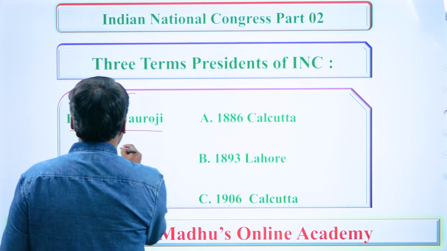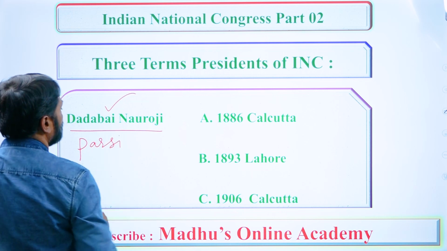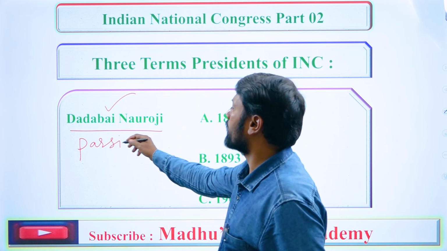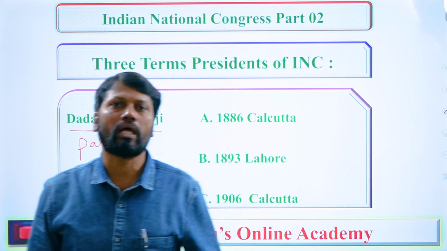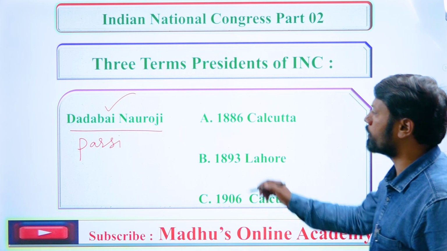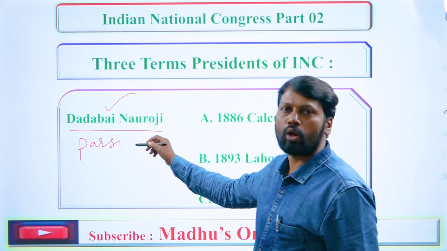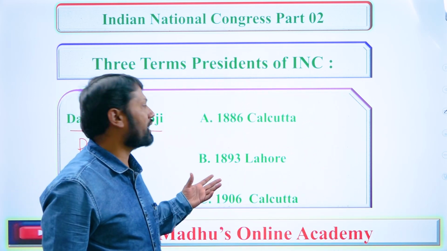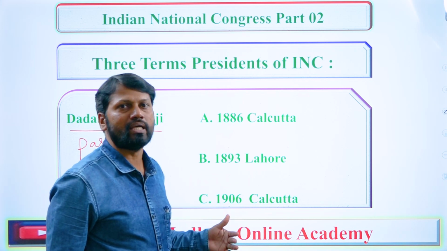Dadabhai Naoroji was a Parsi. The Parsis followed the religion of Zoroastrianism. As you know, Zoroastrianism was founded by Zoroaster. Those who follow Zoroastrianism are called Parsis. Actually, their original country is Persia, now known as Iran.